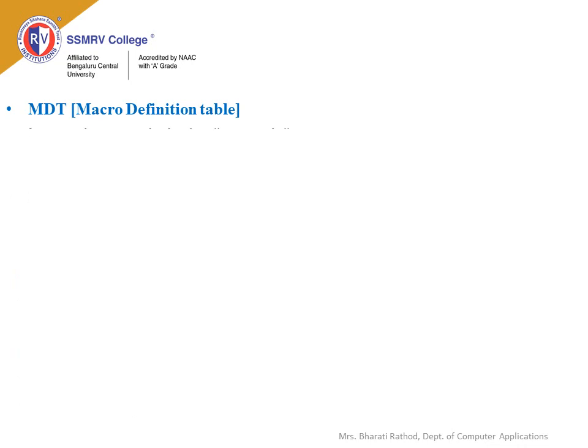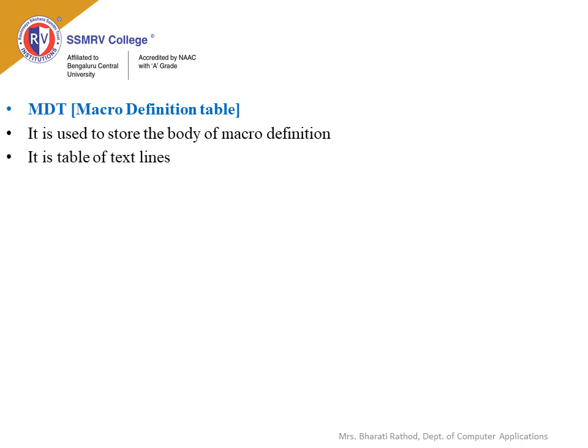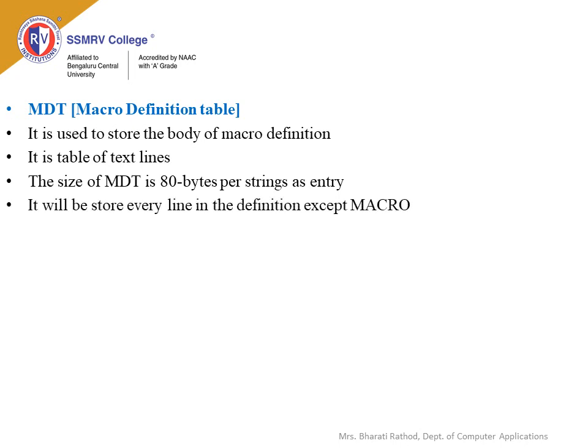Consider the macro definition table, MDT, used to store the body of the macro definition. It is a table of text lines. The size of MDT is 80 bytes per string entry. It will store every line in the definition except the macro pseudo-op. Consider an example of MDT.